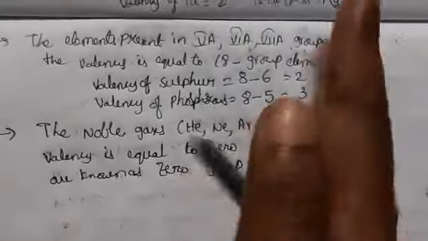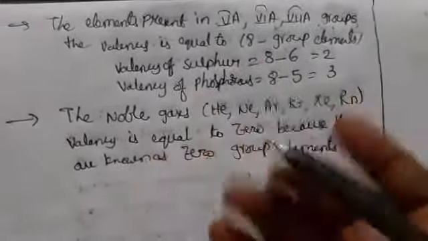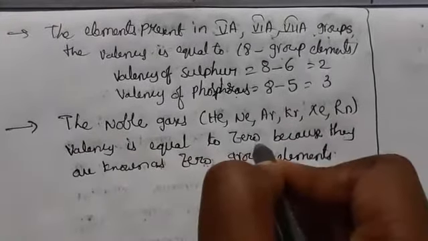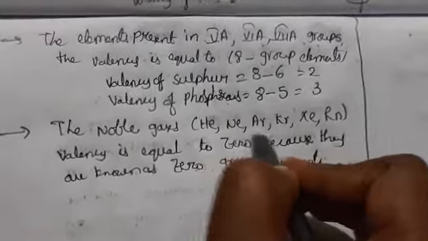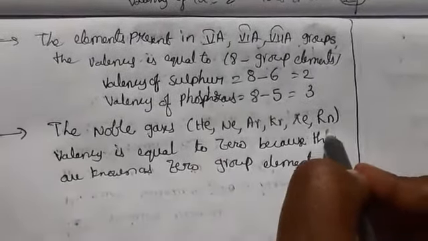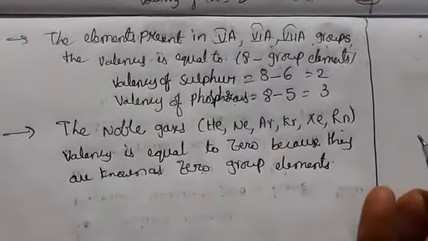So there is no removal and no adding of electrons. That is why the valency is 0, and we call these zero group elements, noble gas elements, or inert gas elements. So these are the groups of the elements.